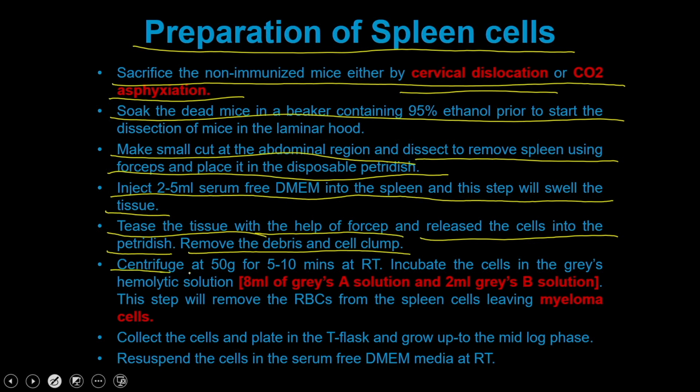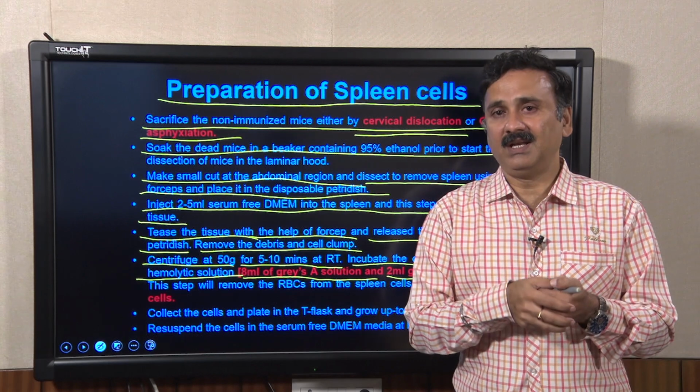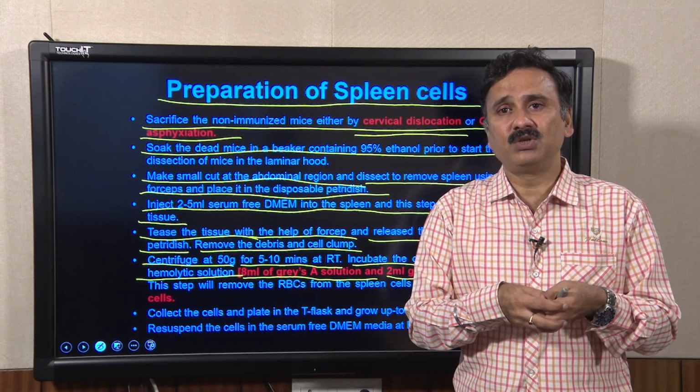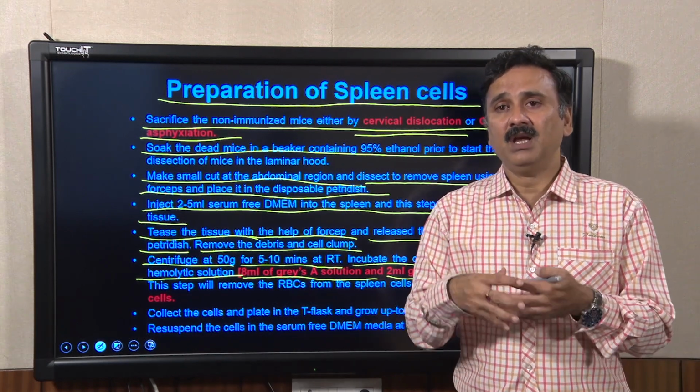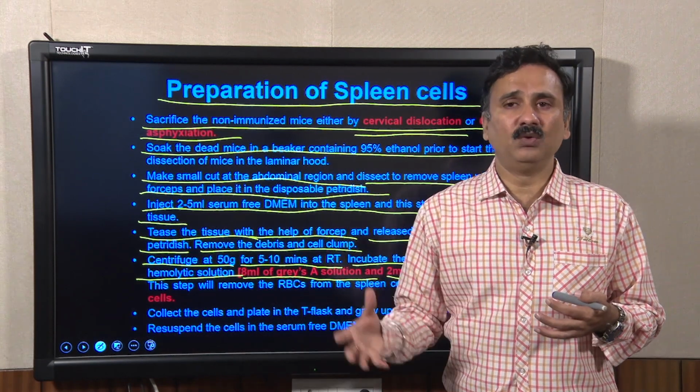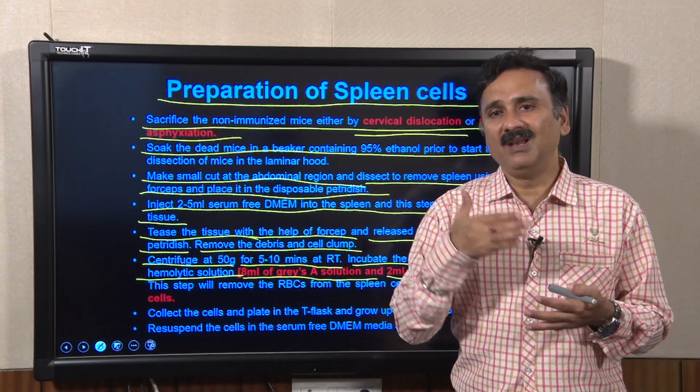You centrifuge this at 50 G at room temperature and then incubate the cells in Gey's hemolytic solution. The Gey's hemolytic solution is a combination of 8 ml of Gey's solution A and 2 ml of Gey's solution B. This solution contains compounds which are taken up by the RBCs, and in that process the RBCs break open, which means by the help of the Gey's solution you are going to eliminate the RBCs.